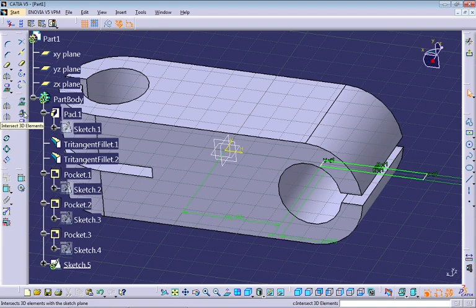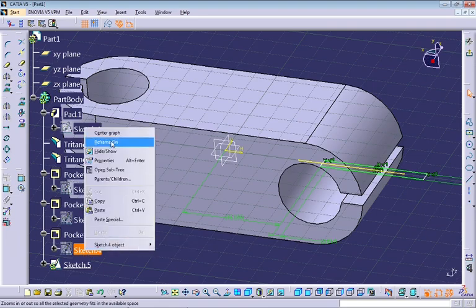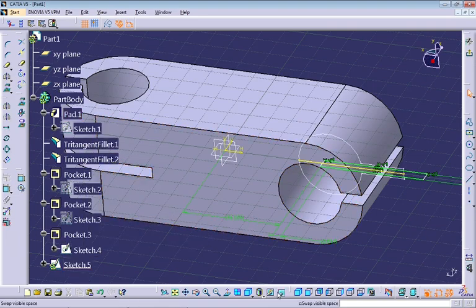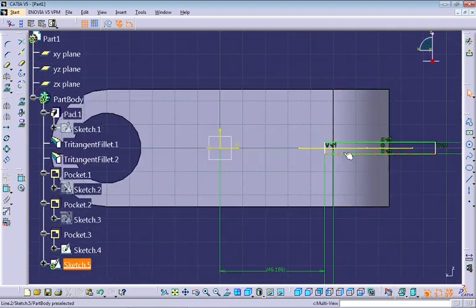And now, instead of using intersect elements, I'm going to use project 3D elements. I'm going to select here my last sketch created, the sketch of the pocket tree, sketch 4. If I click on here, as you can see, we perform a line. Why a line? Because if you look from top view, the sketch 4 is just a line.